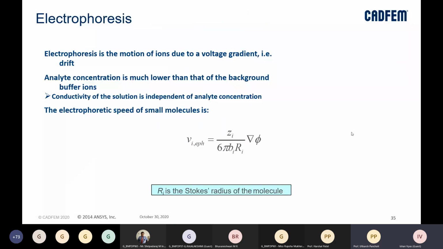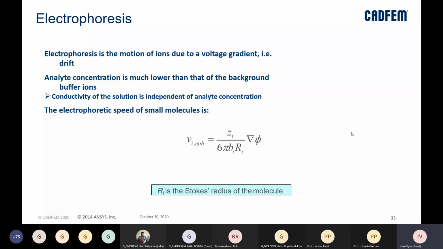So again, let's talk about electrophoresis. Electrophoresis is basically a motion of ions due to voltage gradient, right? There will be an analyte, but the concentration of that analyte is going to be very less as compared to the buffer ions. So what that means is that the conductivity of the whole solution will be independent of our analyte concentration.